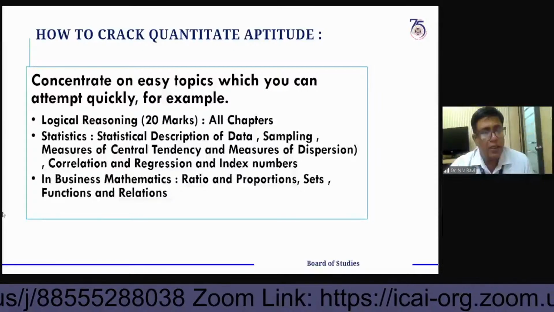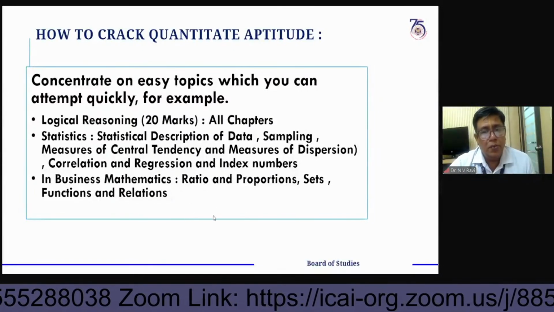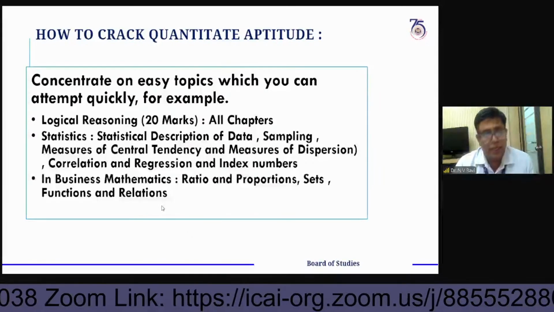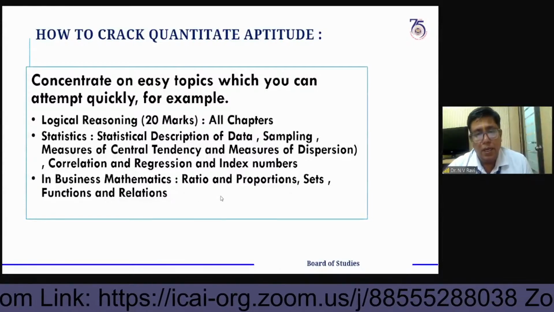Now coming to this chapter: ratio, proportion, sets, and functions or relations are also major scoring areas in the examination pattern. Okay.